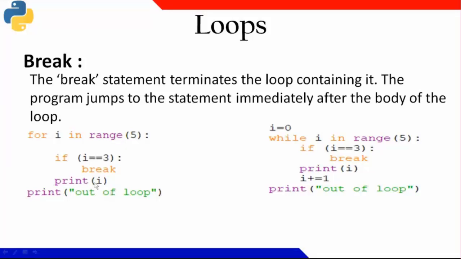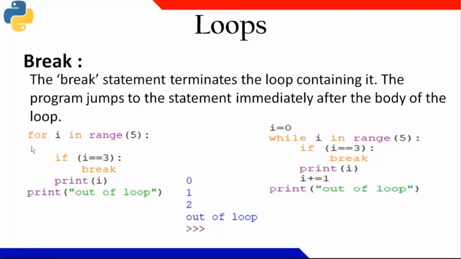Otherwise, I'll be printing this. So what will the output be? 0, 1 and 2. Whenever 3 appeared, it came out of the loop, and again I'm printing outside the loop. 3 didn't print. Before printing 3, I encountered the break statement, so I come out of the loop.